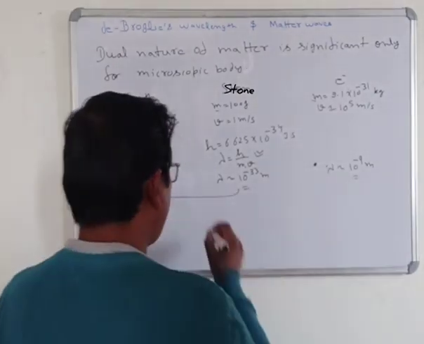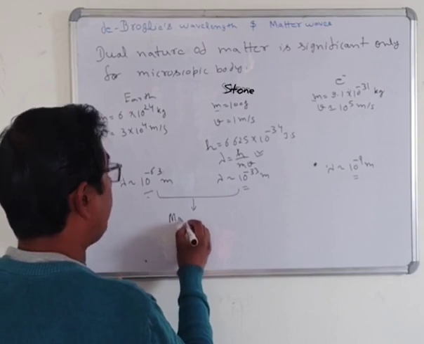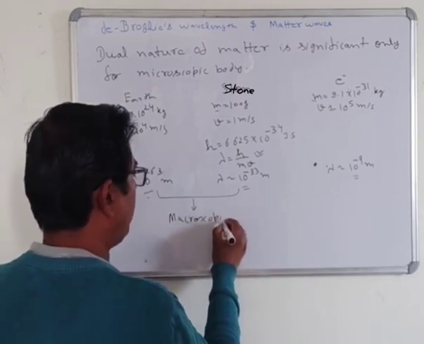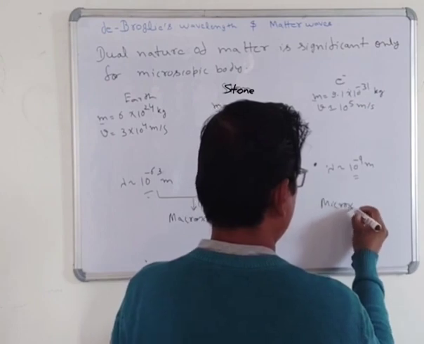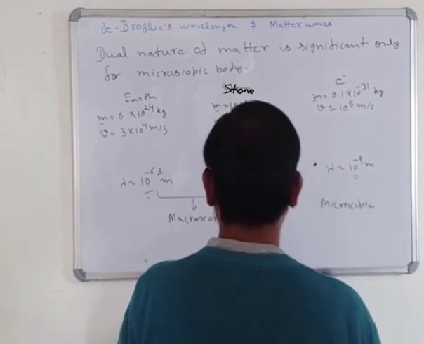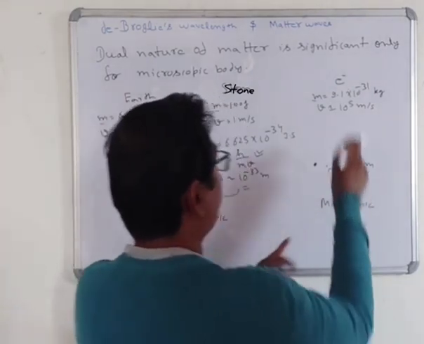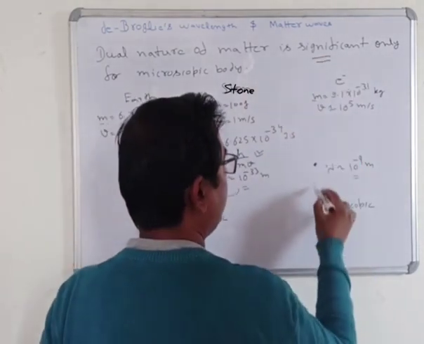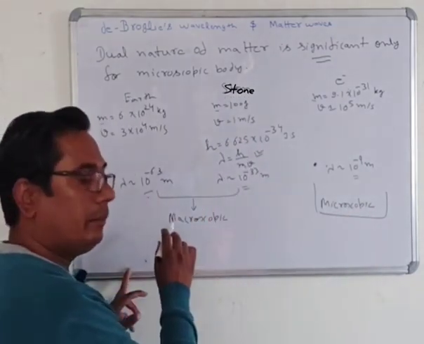It means that these two bodies can be referred to as macroscopic bodies, and this one is the microscopic body.